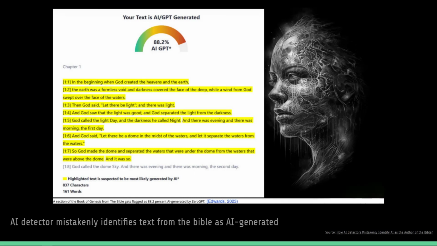Here's an example of a detection report where Zero GPT mistakenly identified text from the Bible as AI generated. It is an impossibility that AI could have authored any of the scriptures. And yet, in this example, text from the book of Genesis is identified as 88% likely to be AI generated. This is just one example. There are other examples of times when human written text, like Shakespeare or the Declaration of Independence, were flagged as AI generated.